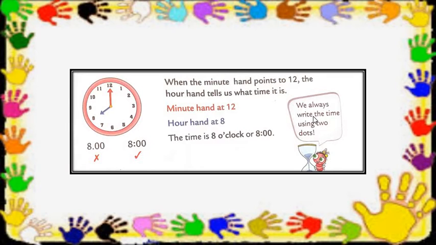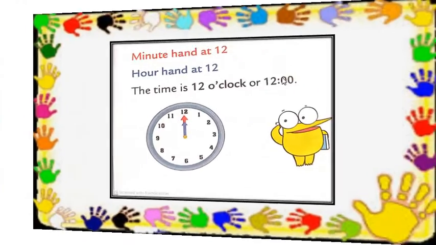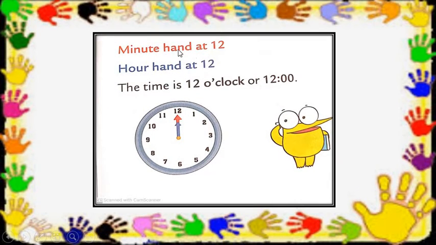We always write the time using two dots. Minute hand at 12. Hour hand at 12. The time is 12 o'clock or 12:00.